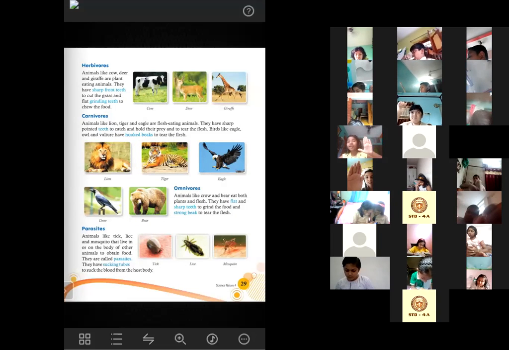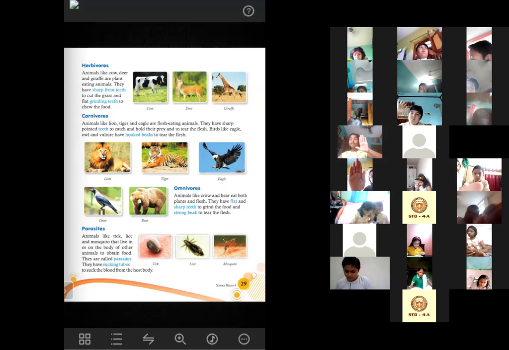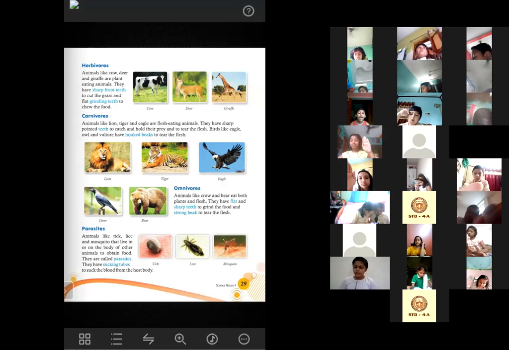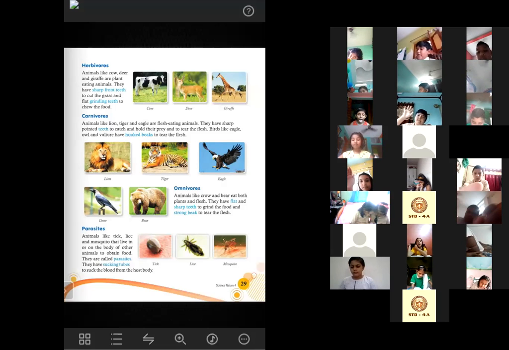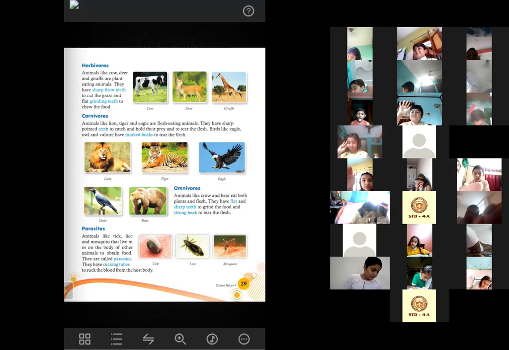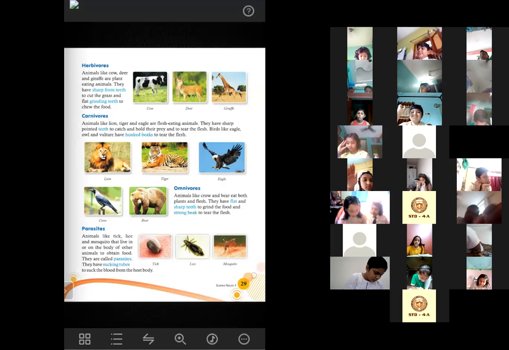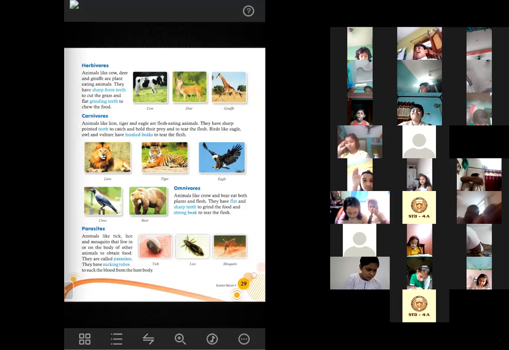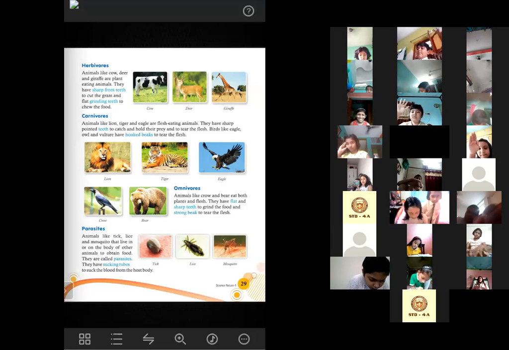So, Oishi, can you tell me what are herbivores? Animals like cow, deer and giraffe are plant-eating animals. They have sharp front teeth to cut the grass and flat grinding teeth to chew. These animals are called herbivores. Okay. Very good. Now, next, what are carnivores?